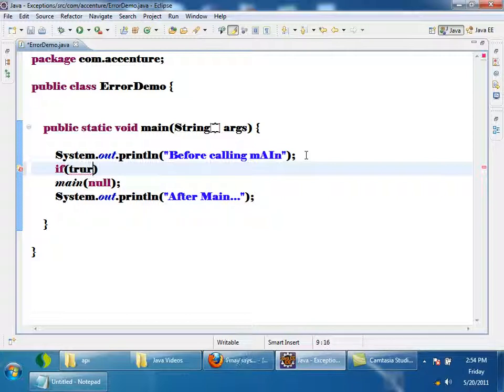Here I am just writing true, just assume some condition. Maybe I want to call main inside main for 1 lakh times. After calling main inside main for 1 lakh times, my business logic will be successful. But I got stack overflow error. We didn't reach 1 lakh times.